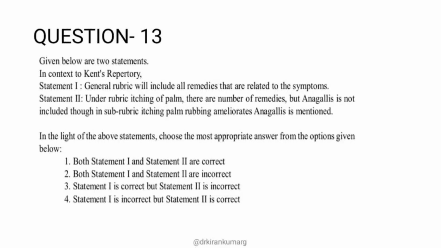If you know statement 1, a general rubric will include all remedies related to the symptom, so that is right. Statement 1 is right, and for statement 2, if you have confusion, you can give it a try if your risk appetite is very good. But if you know only one statement, the probability of getting the answer correct becomes less than 25%, whereas if you know both, the chance is 50%, yes or no. There is only one question; 1 mark will be deducted if it is wrong, and if you get it correct, you will benefit with 4 marks.